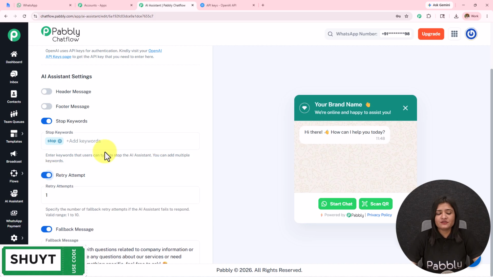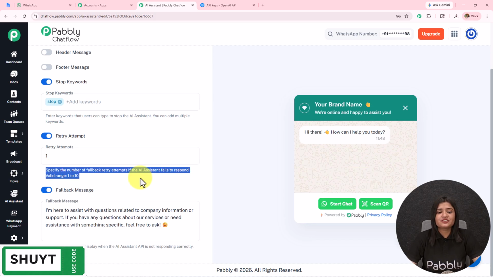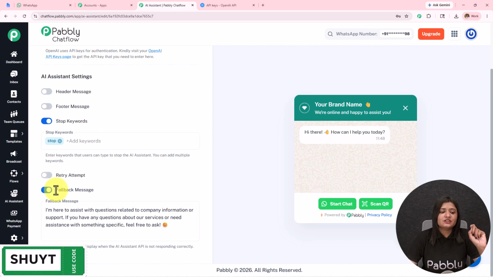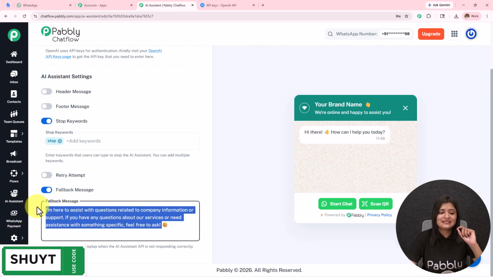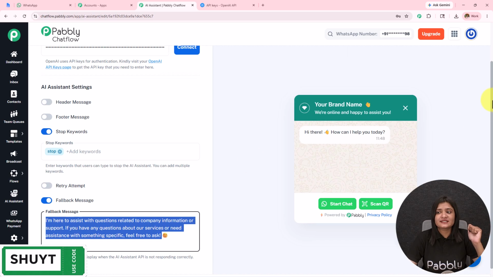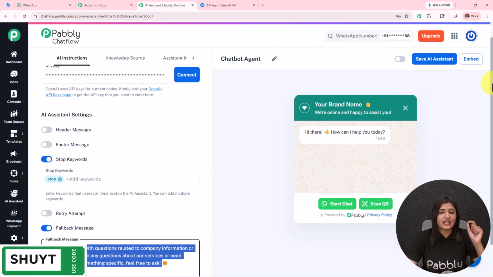We have this retry attempt. So when the API fails to respond or the agent is not able to resolve the queries, then this retry attempt is given. The valid range is 1 to 10. So if you want to keep it on, you can do that. Then we have this fallback message. In case the API is not responding, this fallback message will be sent. And you can also add the company details and the contact information, because if the queries are not resolved, at least the details of the company are sent and your users can contact you directly.